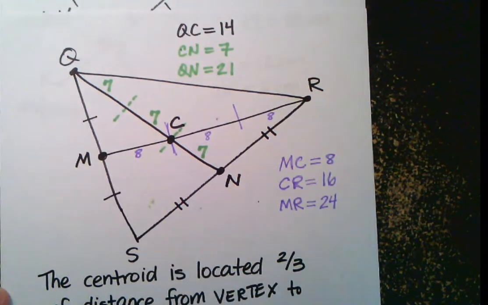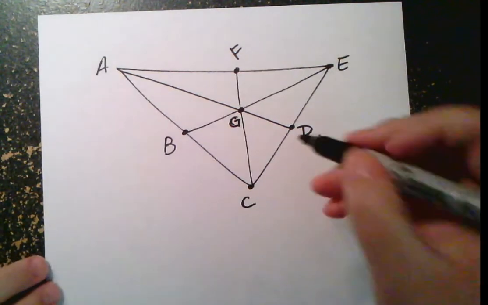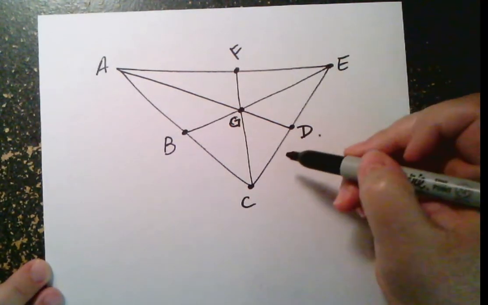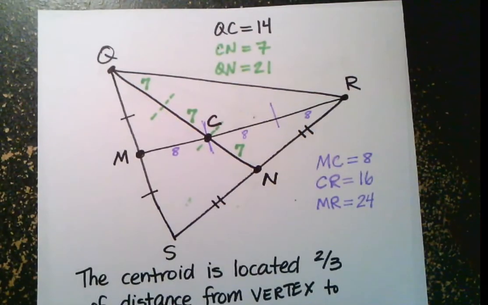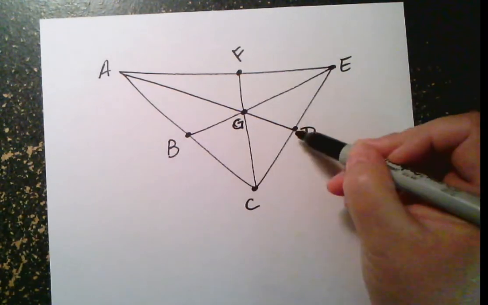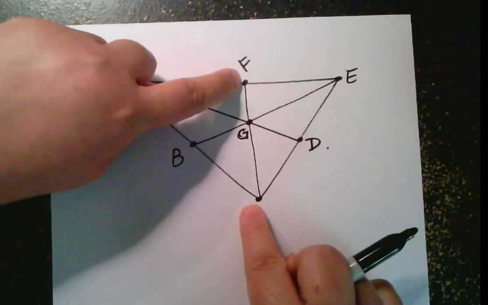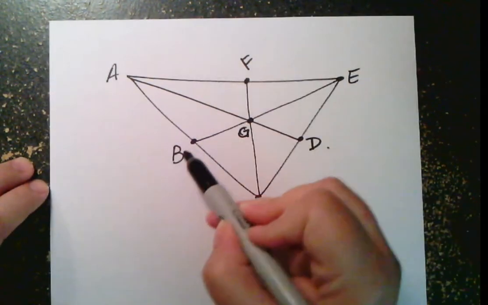Let's do a practice one or two. Okay, here we have triangle ACE, and I have midpoints. I'm going to go ahead and mark them as midpoints. There's a couple of ways this could be done. You could see the markings like we did over here that told me that they were midpoints. You could be told AD, BE, and CF are medians. If you are told they're medians, that tells you that these points are midpoints.